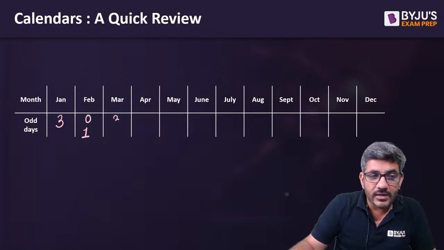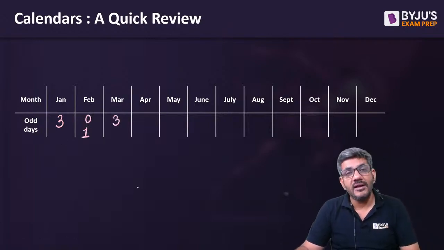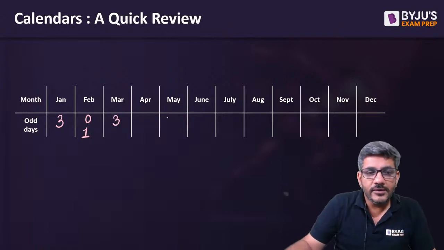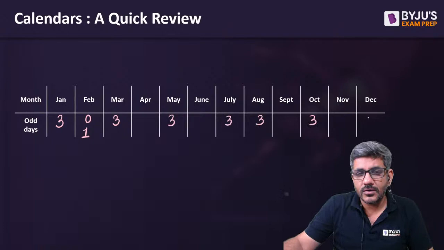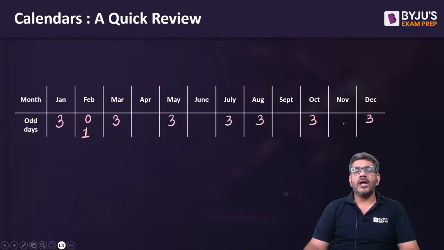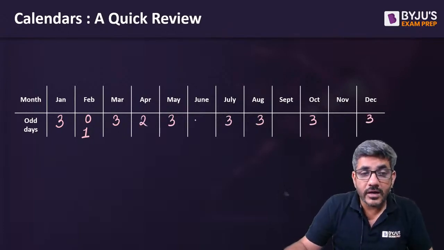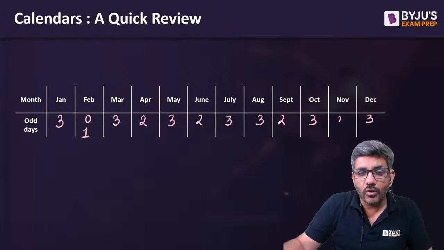March has got 3 odd days. Whenever a month has 31 days, it will have 3 odd days. So March, May, July, August, October, December, they all have 3 odd days. All the remaining months will have 2 odd days.